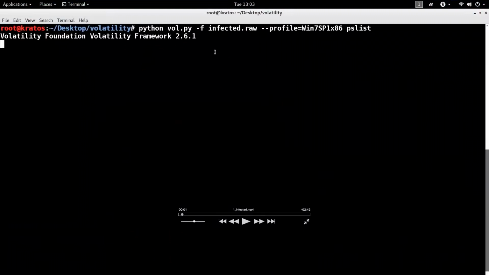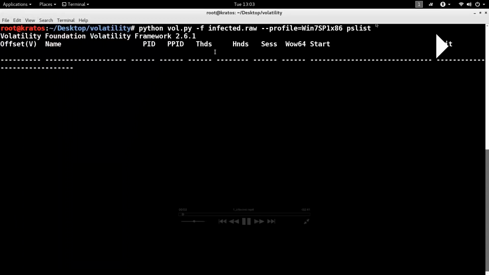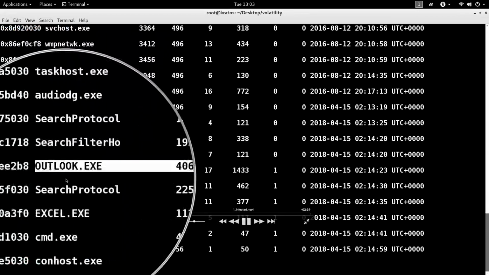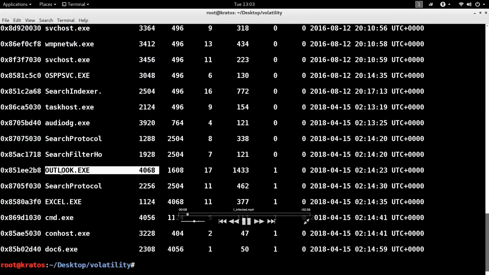So the first step is, when you do the investigation, you normally start with what you know. You know that probably the user opened an attachment, right? So he probably got infected. So normally you start with listing the processes using pslist, and you see that there is outlook.exe running on that system. And also there is a suspect file here, which is .6.exe, which I don't recognize. So it looks like the host is infected.